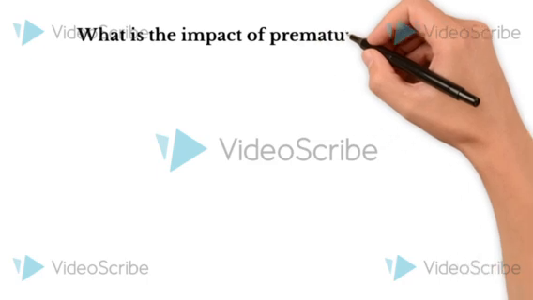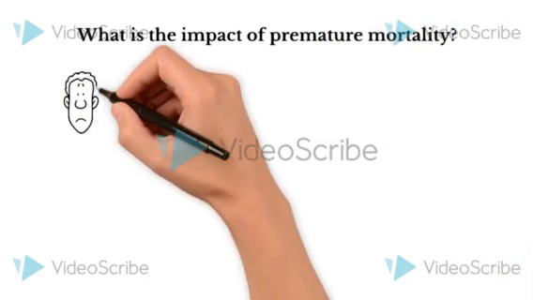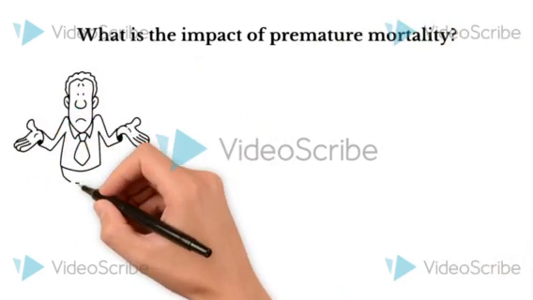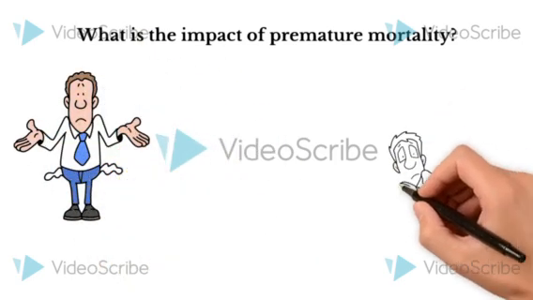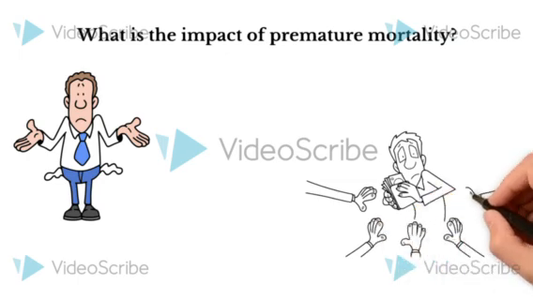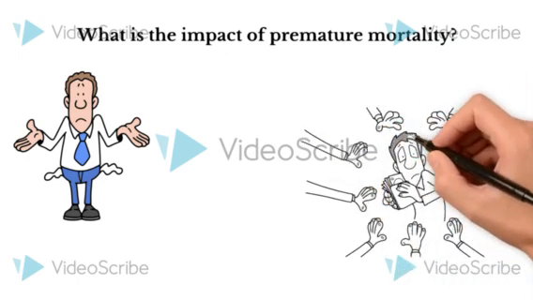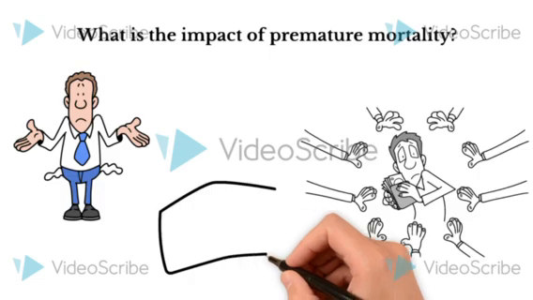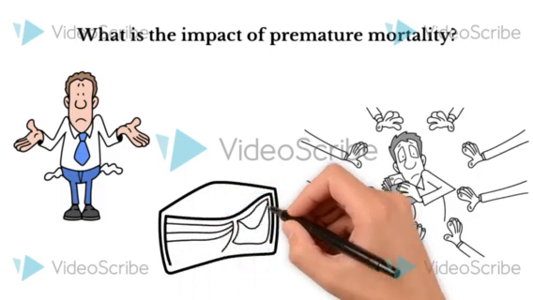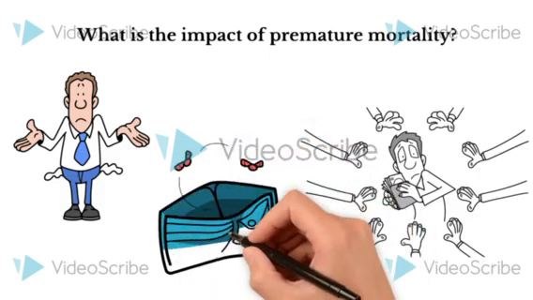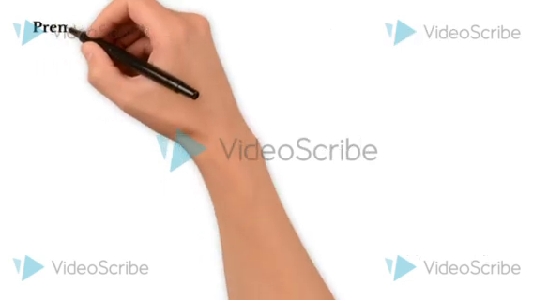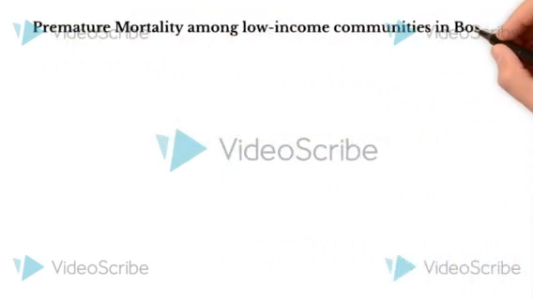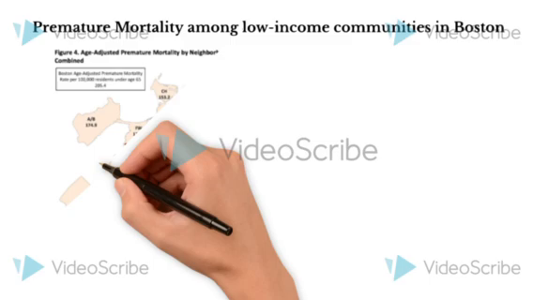Premature mortality can have significant impacts on families, communities, neighborhoods, and support systems in many ways. Premature mortality within a neighborhood or family can cause emotional distress, economic hardship, social disruption, and a decline in community cohesion. The death of a primary breadwinner can lead to financial strain, impacting the ability to meet basic needs and pushing the family further into poverty, which might further increase the likelihood of another member in the family experiencing similar health disparities.